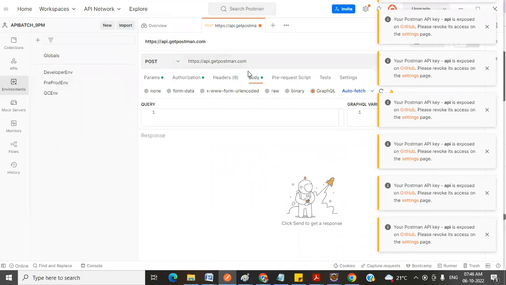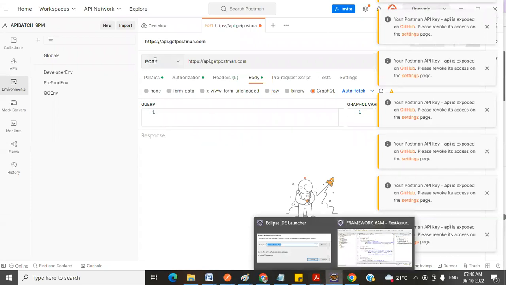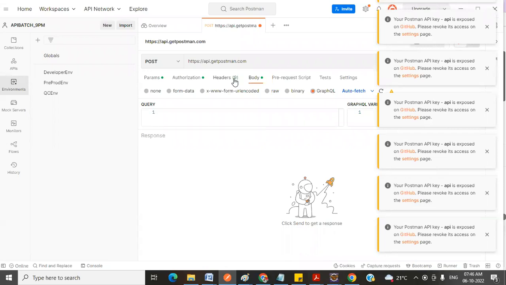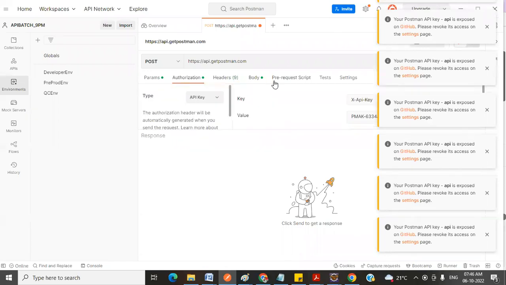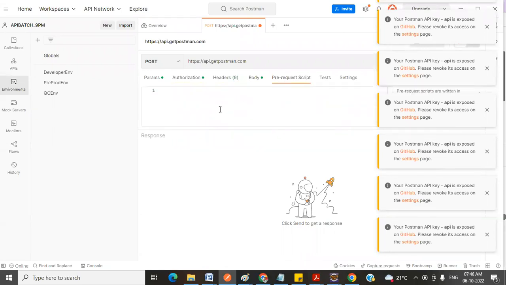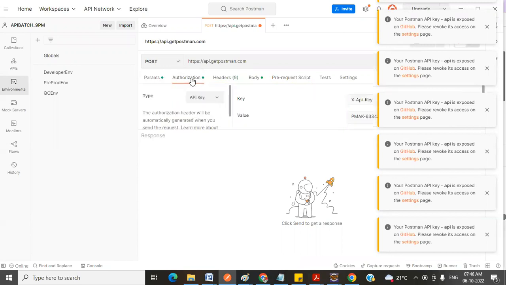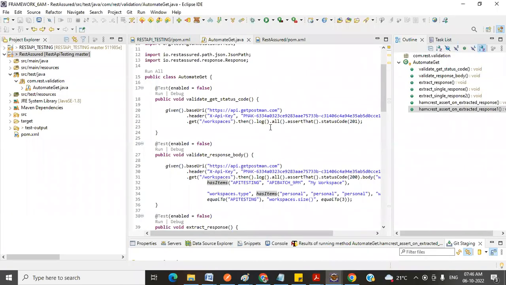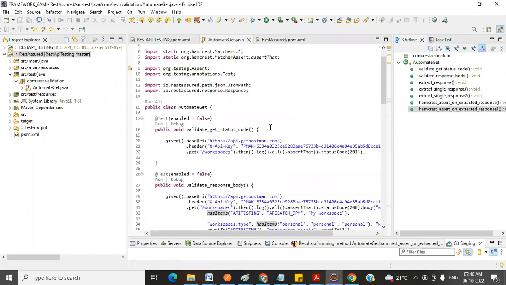It's completely manual. Automation means whatever you are doing manually here, selecting the method, selecting the headers, selecting the authorization, selecting the prerequisite, and providing the API key, all these things we will achieve in automation with code, with writing some piece of code.